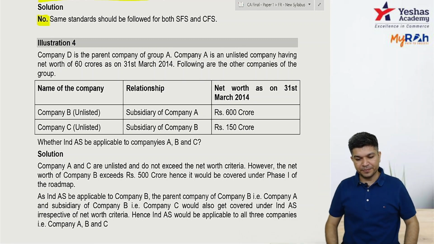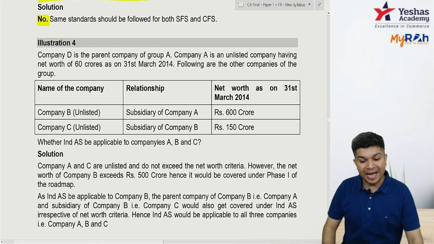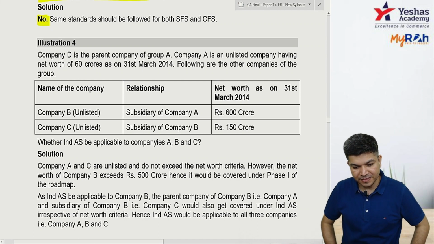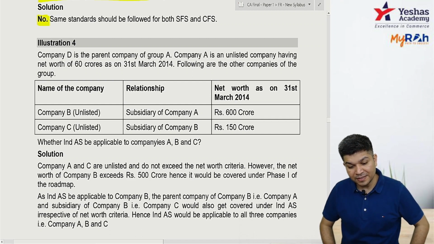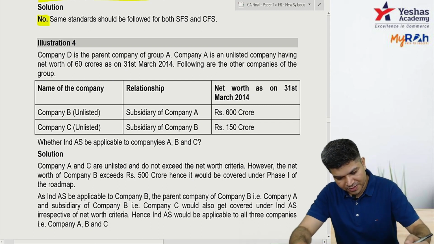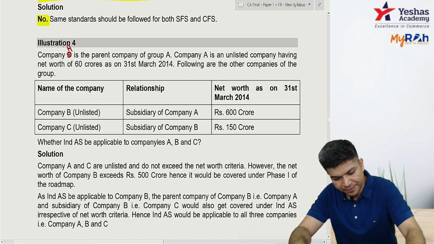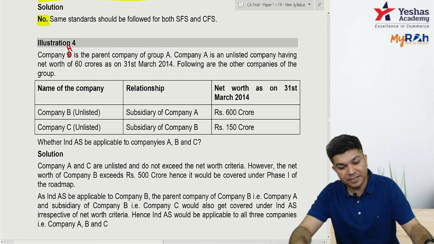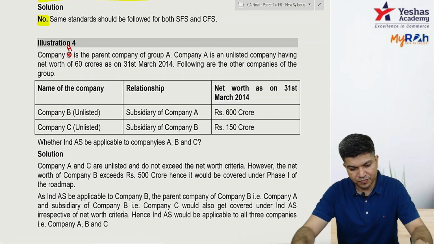Okay, question number 4. I'll just make a small change over here: make Company D as Company A. Company A is the parent company of the group.